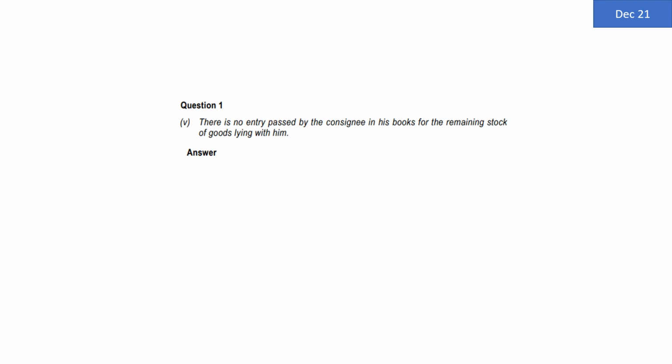There is no entry passed by the consignee in his books for the remaining stock of goods lying with him. Now remember, consignment is a special arrangement where the business is considered as the principal and the consignee is considered as an agent. That means the business will always be considered as the owner of the goods, and the consignee is never considered as the owner of the goods. Even when the goods are sent on consignment, we are not considering that the ownership is transferred to the consignee or to the agent. We are considering that the ownership rests with us. Only the location and possession of the goods is with the consignee. Although he is holding them, still he is not the owner.